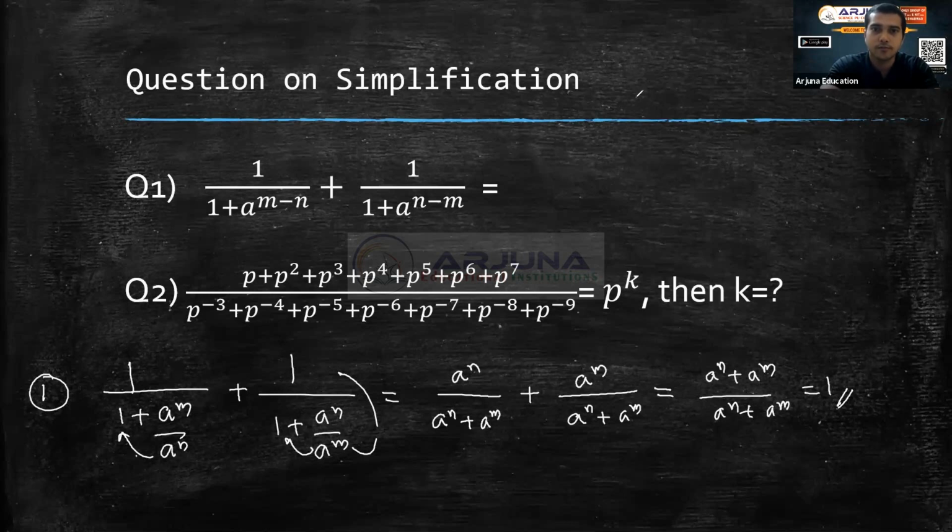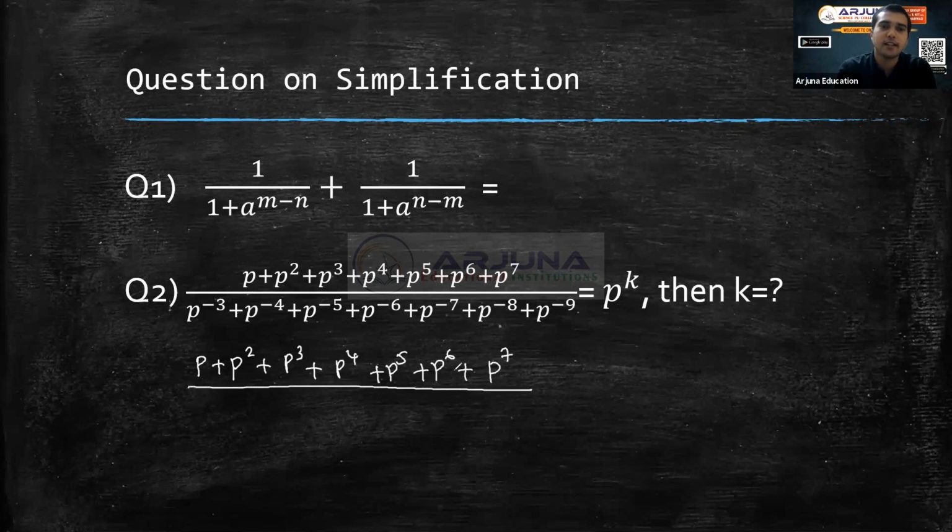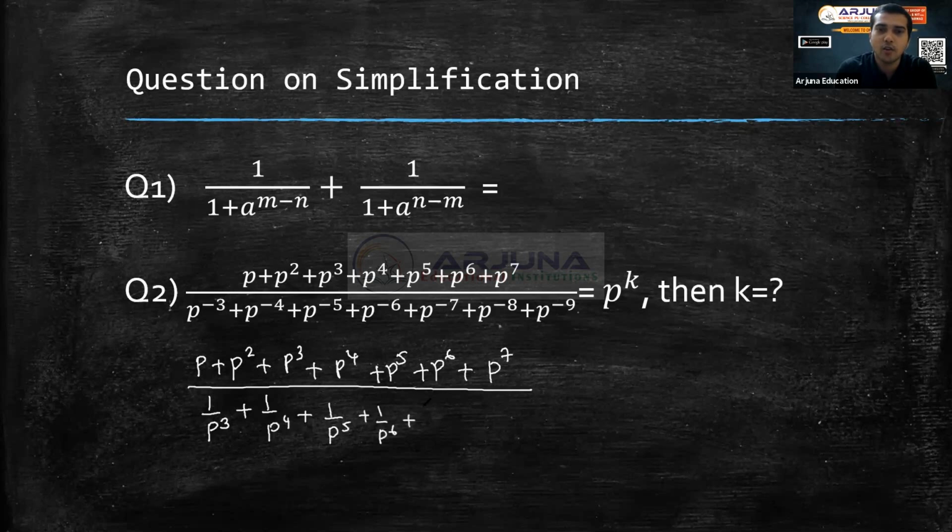Fine. So you have p plus p square plus p cube plus p power 4 plus p power 5 plus p power 6 plus p power 7. I'll keep them as they are. Then I write the denominator. What is p power minus 3? Is it not 1 by p cube? What is p power minus 4? Is it not 1 by p power 4? What is p power minus 5? That is 1 by p power 5. So I can go on writing all the terms like this.